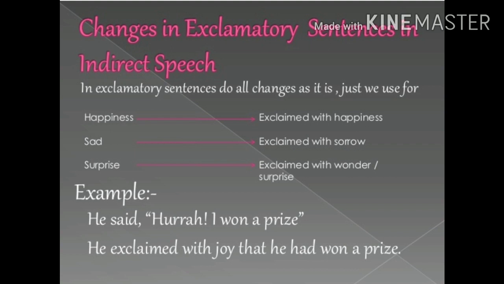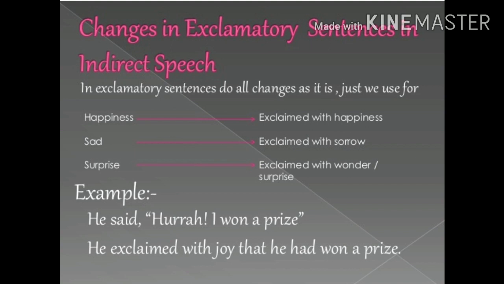The words showing exclamation such as oh, alas, my God are omitted, but the feeling behind them is conveyed by using such expressions as exclaim with sorrow, exclaim with joy, exclaim with wonder, etc. The exclamatory sentence is changed into a statement before it is reported, and the sign of exclamation is omitted because we are changing exclamatory sentences into assertive sentences, into a simple statement.